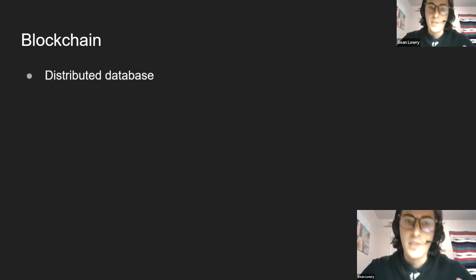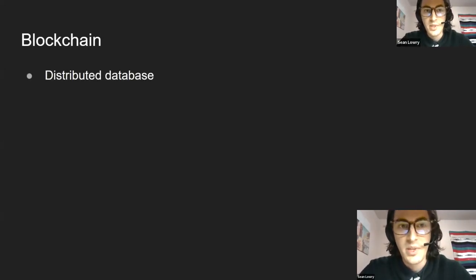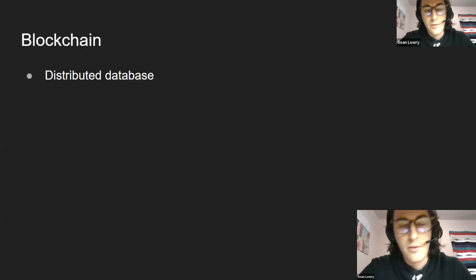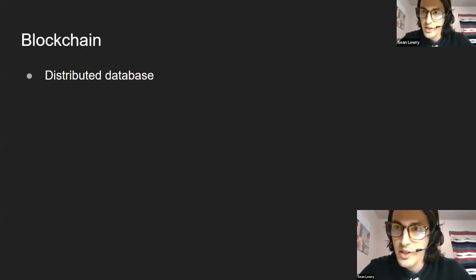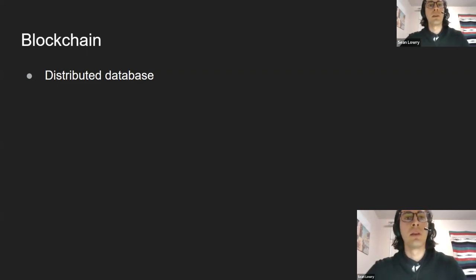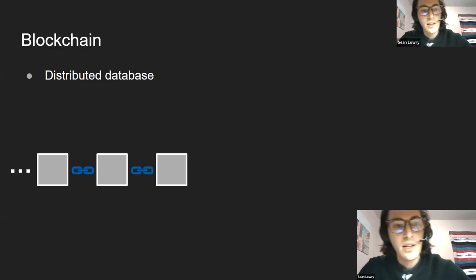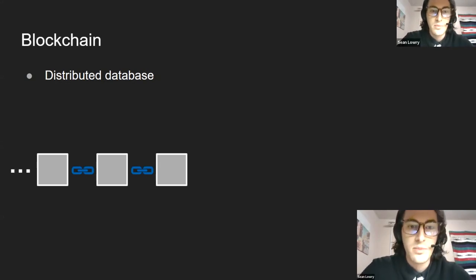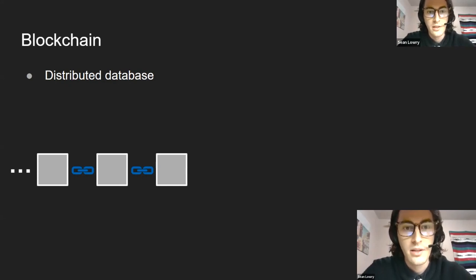In its simplest form, it is a distributed database. People will often call it a distributed ledger, but I'm looking at blockchain not from the perspective of transactions just yet, although that is what it's been mostly used for up to this point with cryptocurrency. So let's look at it here. A blockchain is just a chain of blocks. Blocks are what we store our information in.